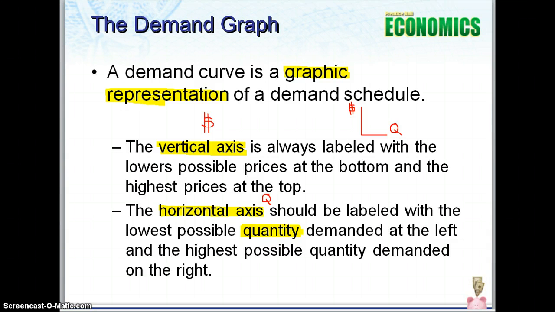Now, a demand graph, which we'll go into as we get into the chapter, is just a graphic representation. So you're actually drawing a graph to represent the data we have on a demand or a market demand schedule. Now, the vertical axis is always going to be the price. So the price will be on the vertical axis, and it's going to run from the very bottom. You'll start at 0, and then the higher the price, the higher you're going to go up on the vertical axis. Now, the horizontal axis will always be quantity, and the same idea here. The lower the quantity will start on the left-hand side, and as the quantity rises, it's going to go to the right.